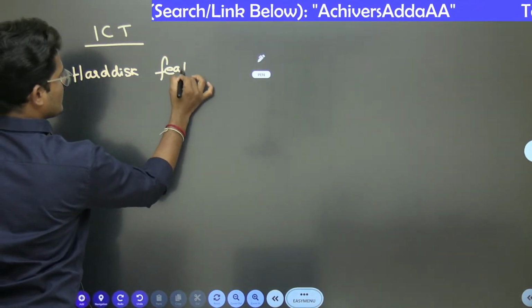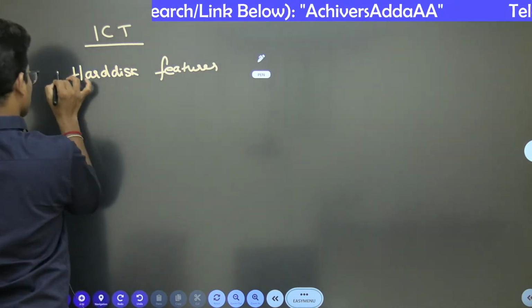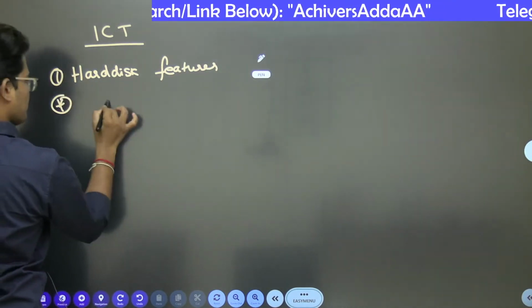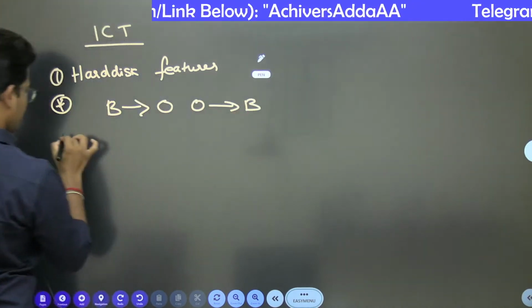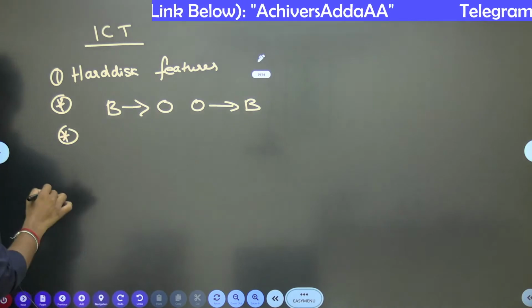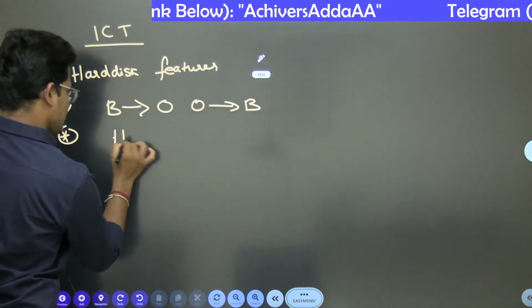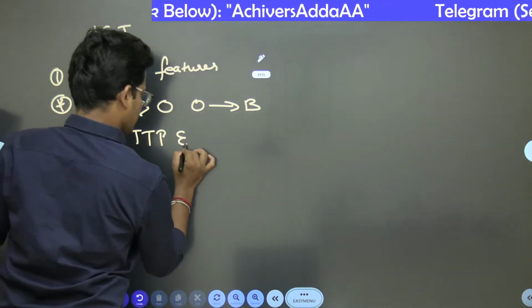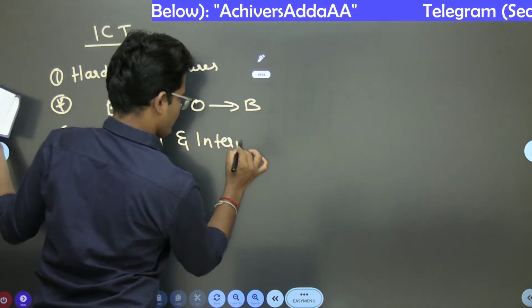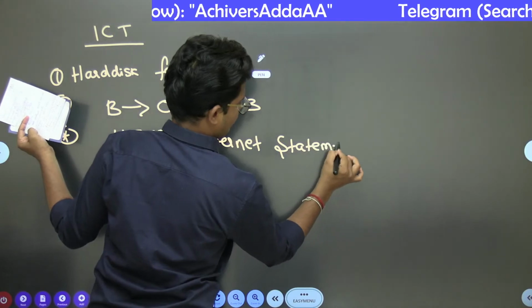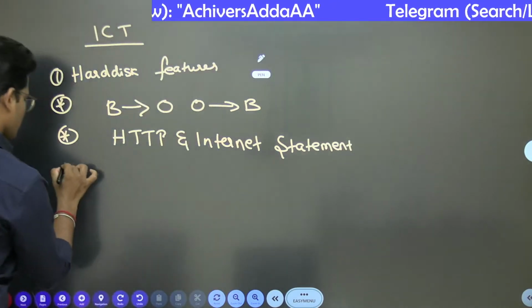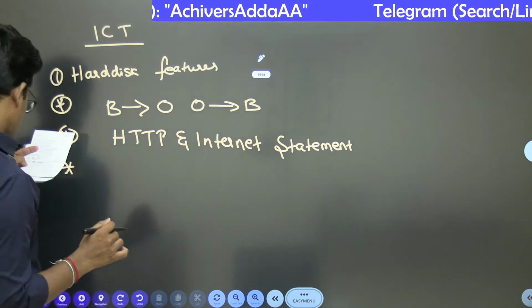Features of hard disk got asked, which is secondary memory, and binary to octal, octal to binary question was there. And there was also another question related to HTTP, and internet related statement based questions were there, which is somehow easy in ICT, I believe.